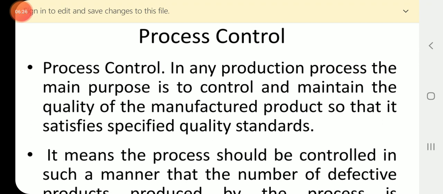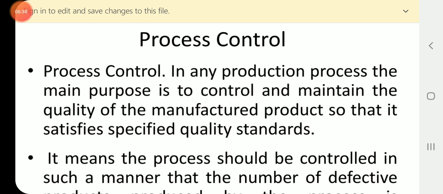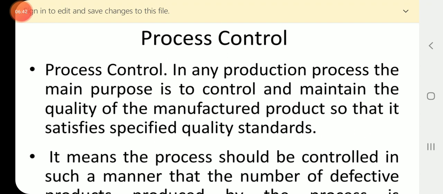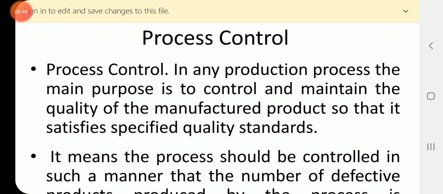Control the process and maintain the process. Control the quality and maintain the quality of any kind of manufactured product. That is the definition of process control. Process control means controlling and maintaining the quality of the manufactured product.